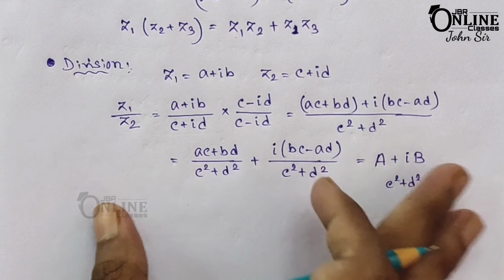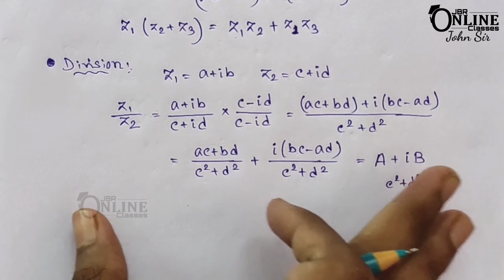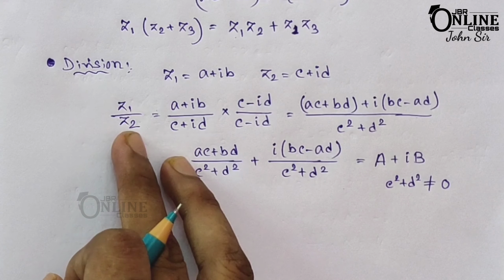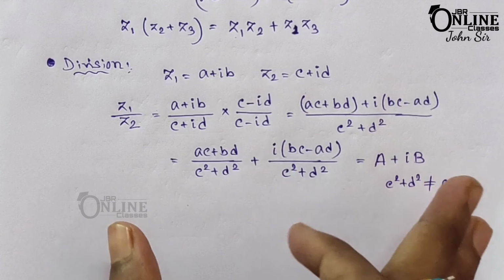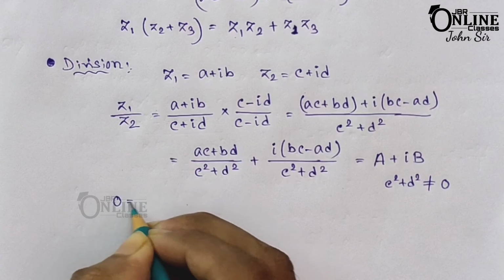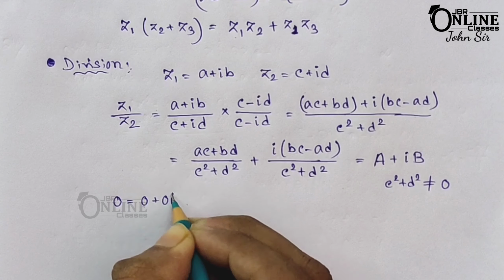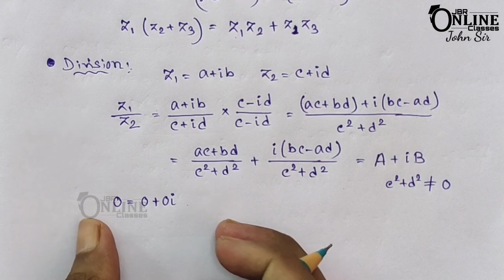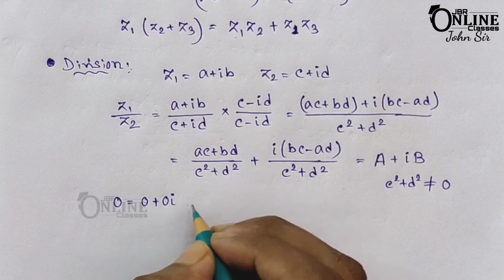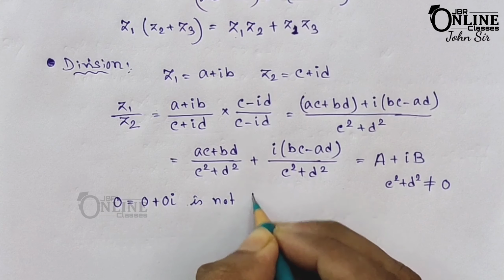So this shows that the quotient of complex numbers is a complex number. Remember that. But note that division by 0, that is 0 plus 0i, is not defined.